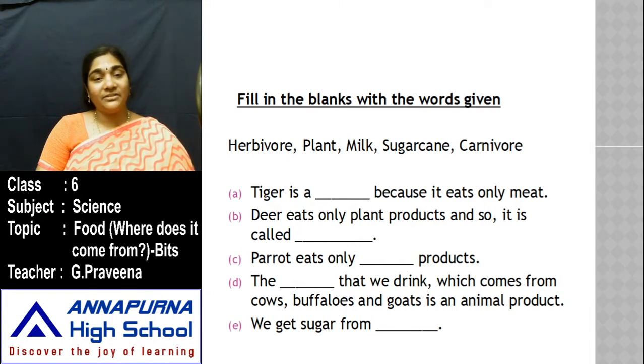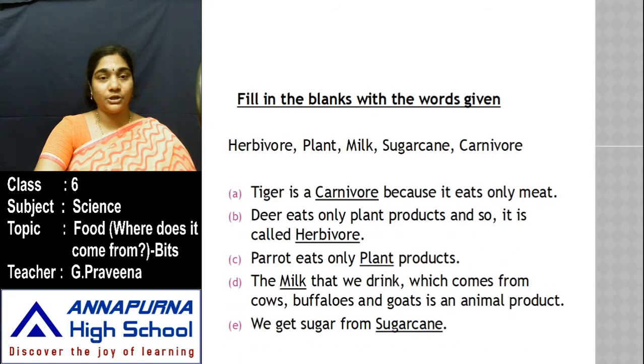The dash that we drink, which comes from cows, buffaloes and goats, is an animal product. Then we get sugar from dash. Where do we get sugar from? So take a pause and try to answer these bits. If you are unable to answer these bits, try to watch the video once again and try to answer them. Read the lesson even. So here are your answers.